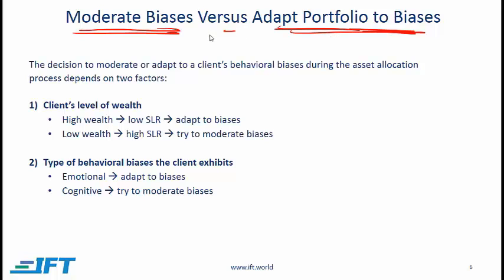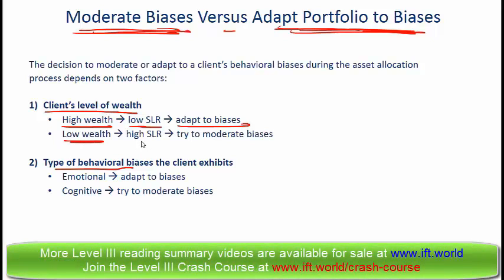Now, this decision of whether to try and moderate the biases or adapt the portfolio depends on two factors. One is the client's level of wealth, and the other is the type of biases. In terms of wealth, if the client has high wealth, then he or she will have a low standard of living risk, and it makes sense to adapt to the biases. On the other hand, if the client has low wealth, then the standard of living risk tends to be high. In such cases, we should try and moderate the biases.